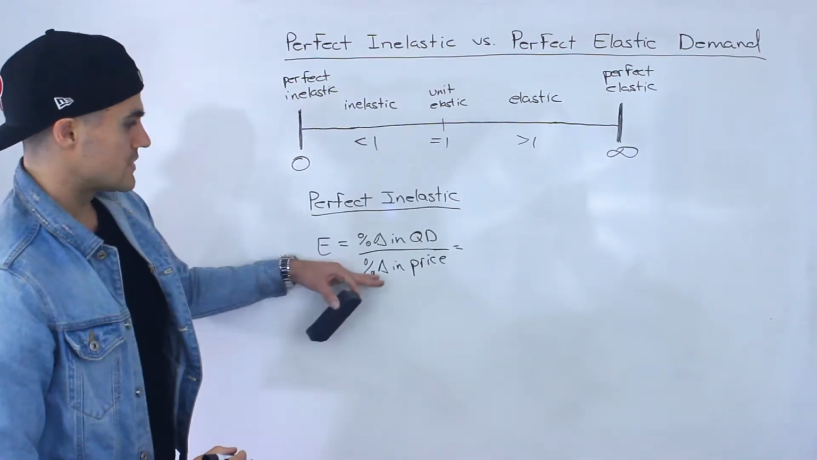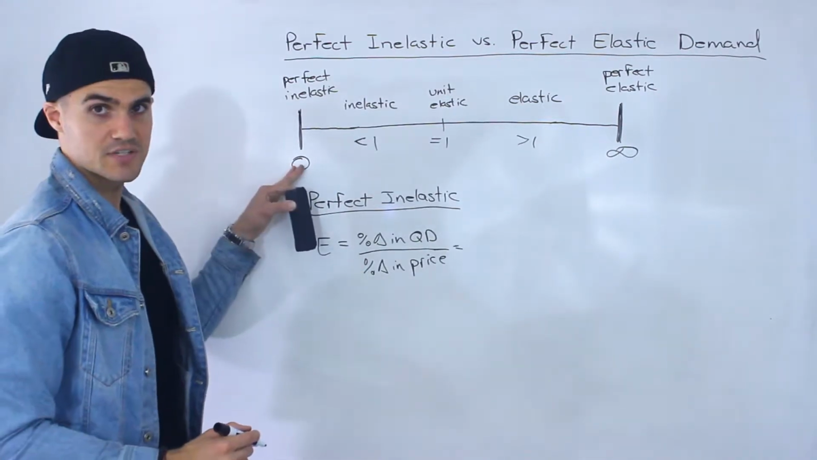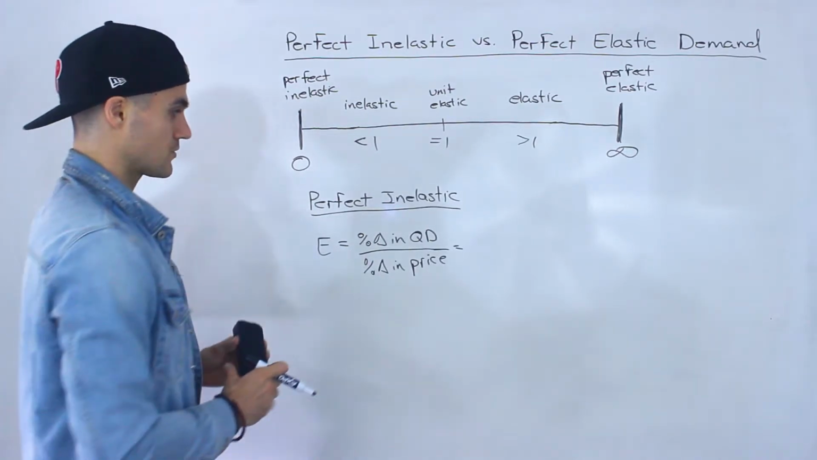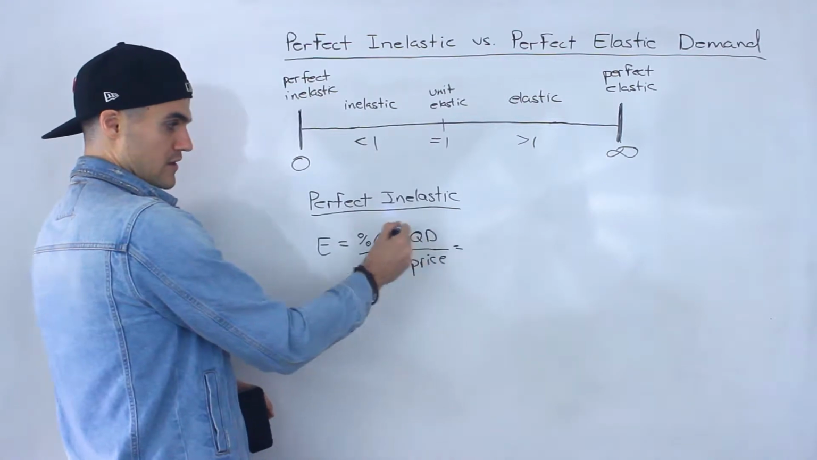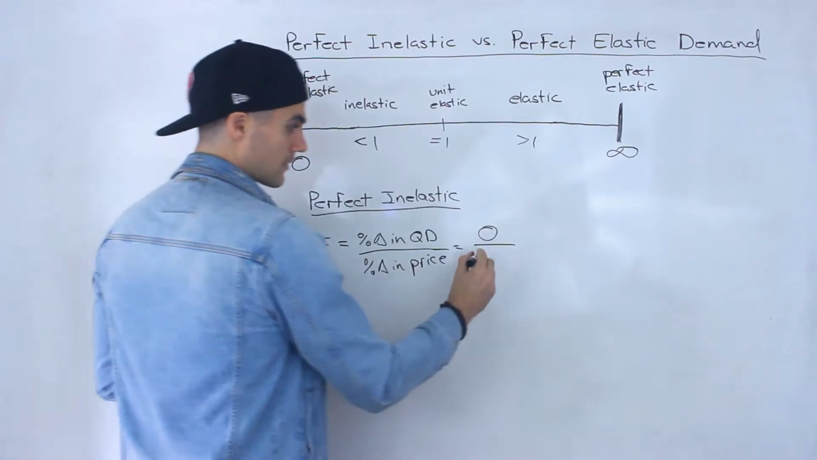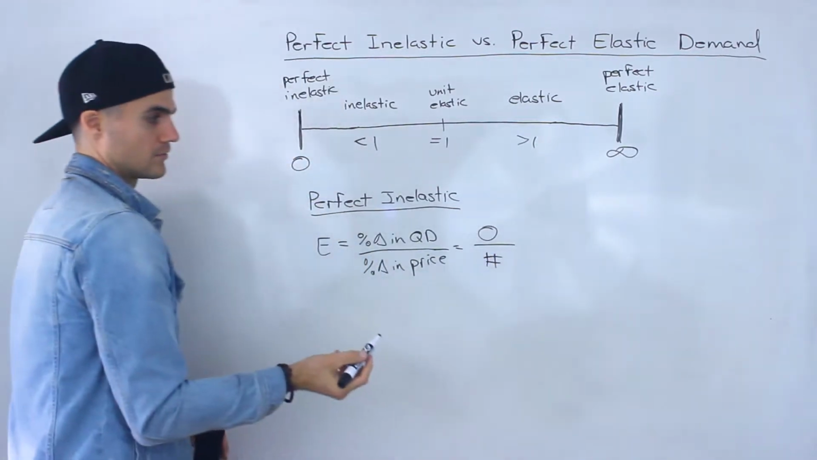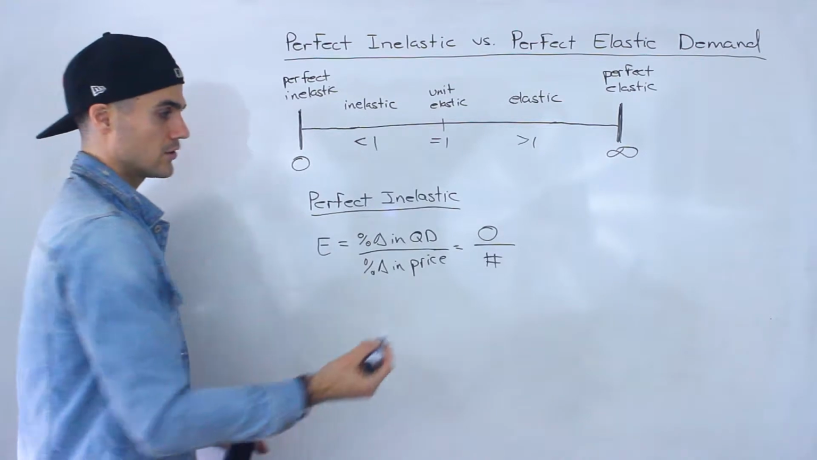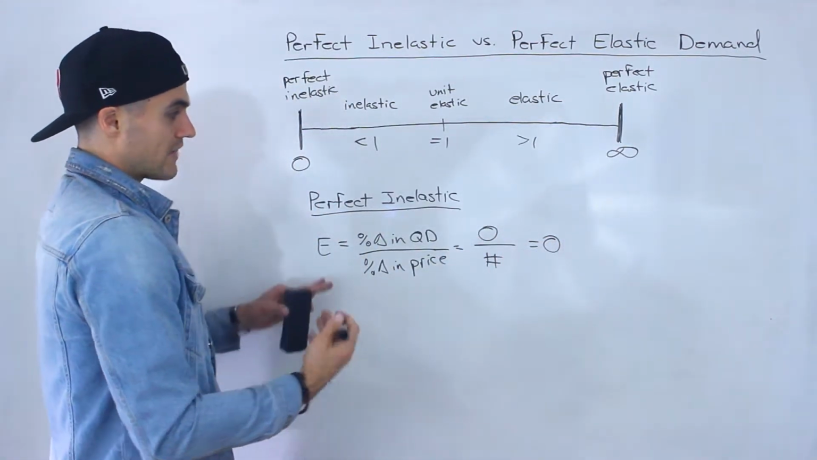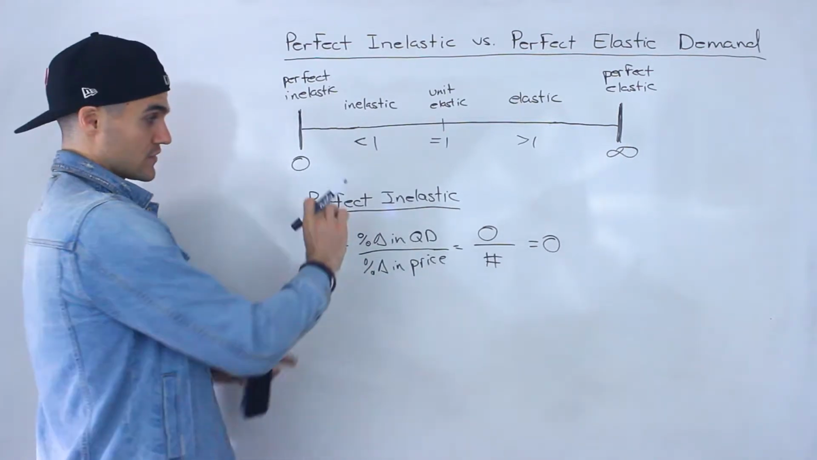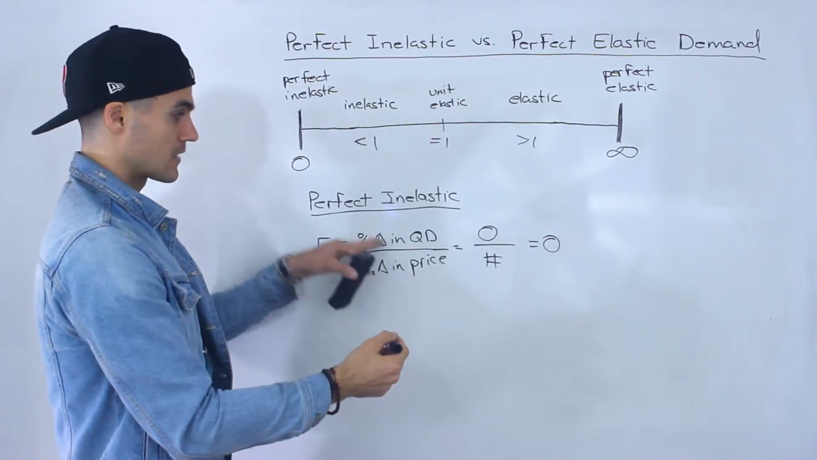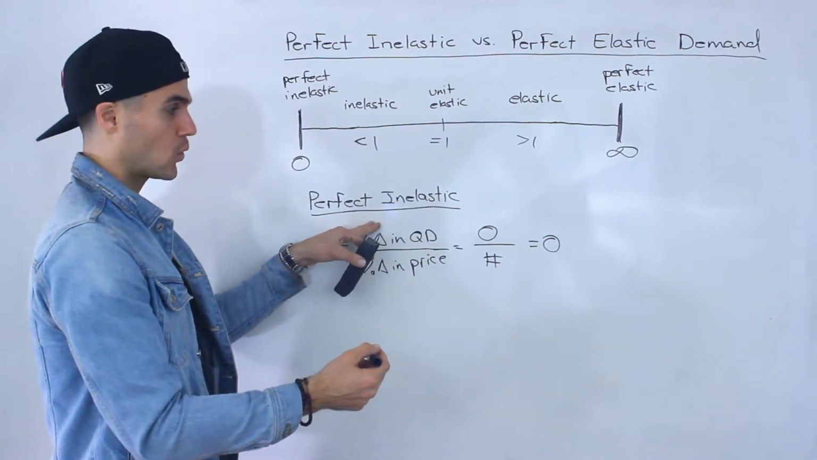So how can we take this ratio and make it equal to 0? When is it going to equal 0? Well, notice it's going to equal 0 when the numerator is equal to 0, and the denominator can be any kind of number. If you have 0 divided by any number, you're always going to end up getting 0. So that's when a good or service is considered perfect inelastic: when there's a change in price, but there's no change in quantity demanded.